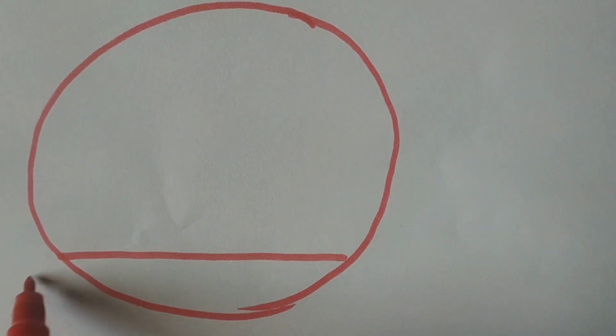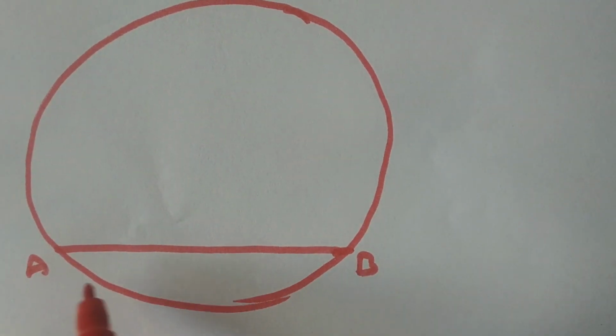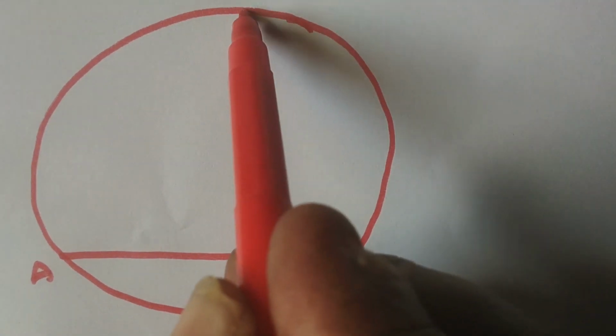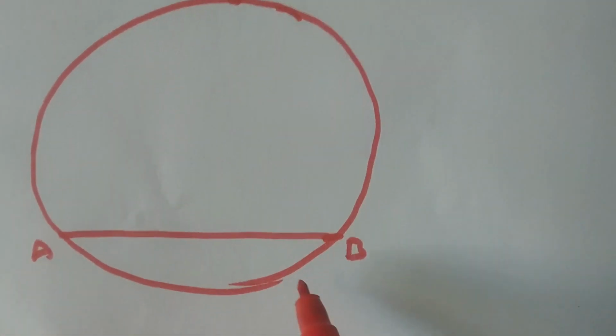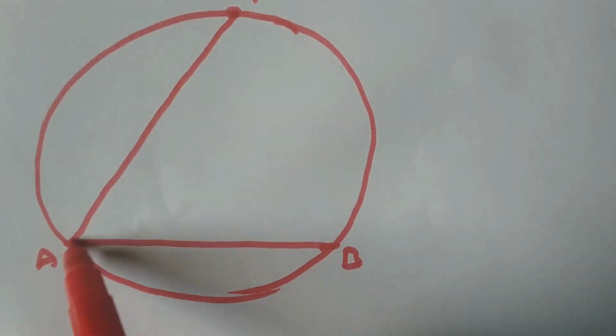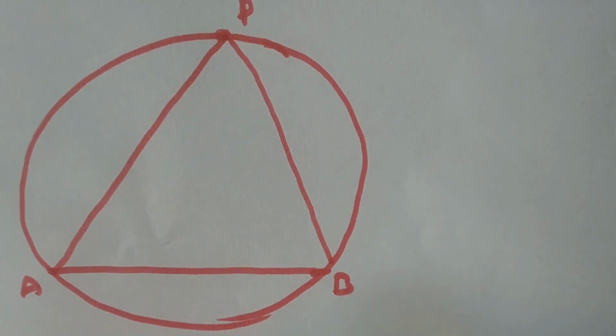Hello students, let us see very important concepts related to circles today. Consider a circle. This is the circle and AB is a chord of the circle. Then this is the major arc and this is the minor arc. P is any point on the circle which is on the major arc. Join A to P and join P to B.